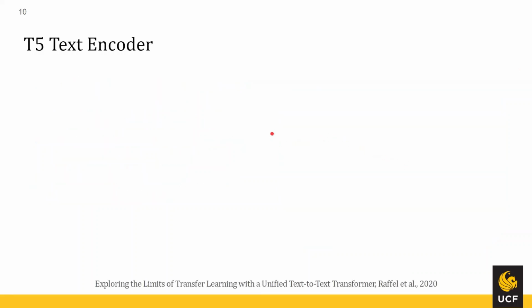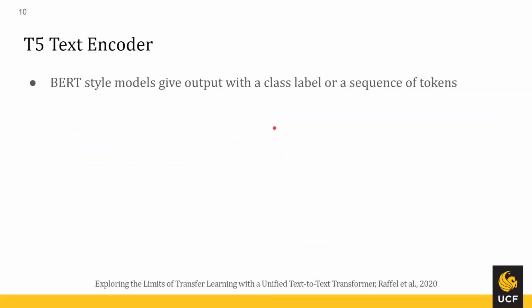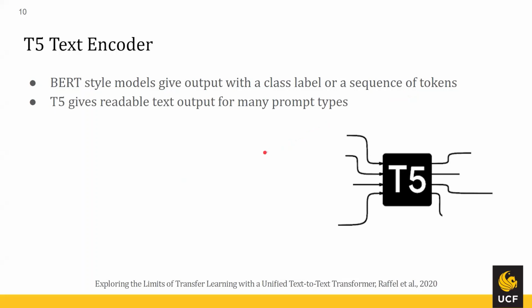So now we can talk about what's different about T5. Traditional BERT style models give you outputs with class labels or sequences of tokens. However, T5 gives you readable text. So this is better for a human understanding of what's actually happening. The model doesn't actually care one way or another whether or not there's readable text output, because of course we're just using text embeddings, but T5 is special in this way.